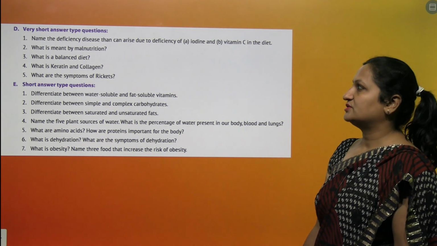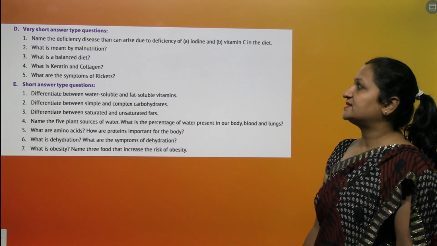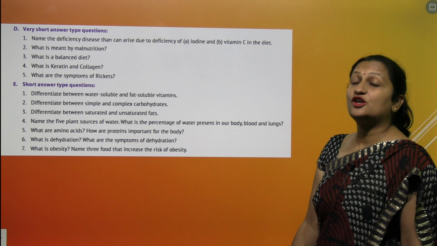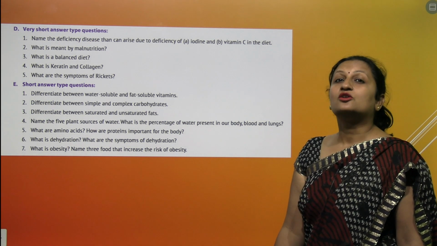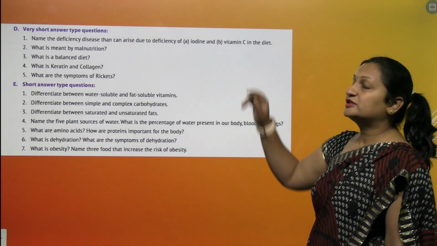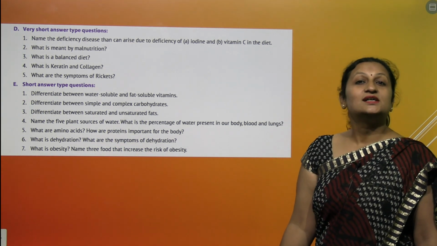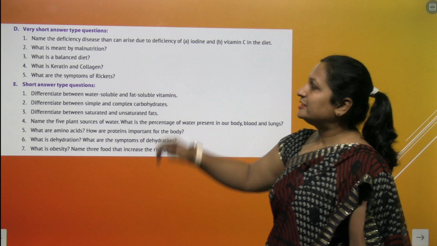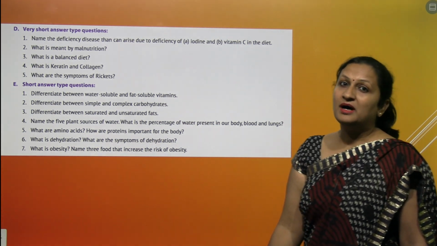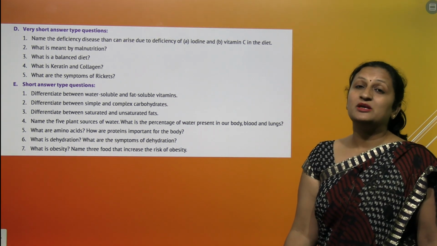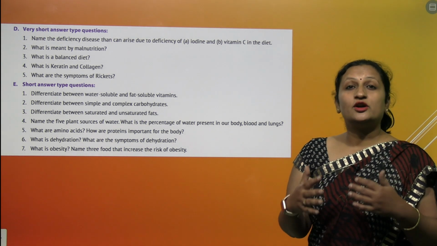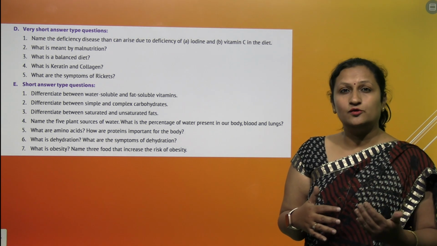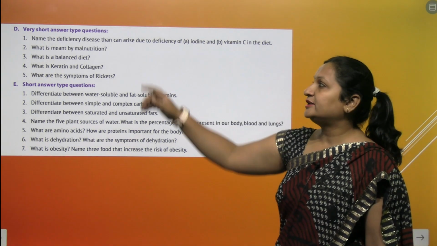Very short type questions. Name the deficiency disease that can arise due to deficiency of iodine. Now, iodine deficiency causes goiter and that of vitamin C results in scurvy. What is meant by malnutrition? Malnutrition is a condition when people are not able to get enough nutrients from their food. They are not able to get food. Lack of food results in malnutrition.